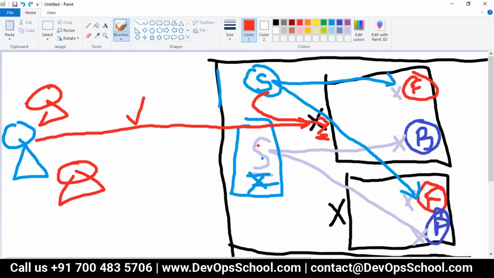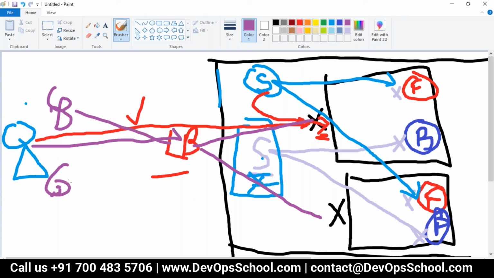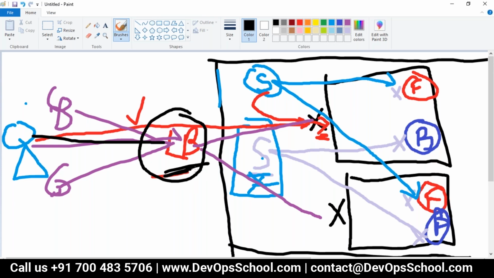So we need one external load balancer. Now this load balancer will balance the node ports. Mind it, node port. I'm saying port of the node. So now we all hit not the node, we all hit this load balancer. Look at my screen very carefully. I will hit this load balancer, which is external, out of the cluster. This load balancer can balance only the node ports. So my request goes to the node port.